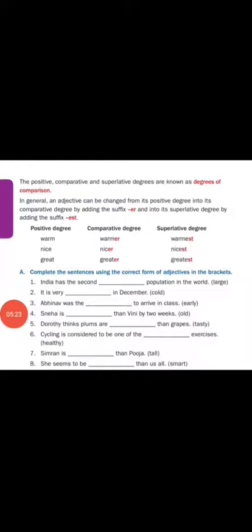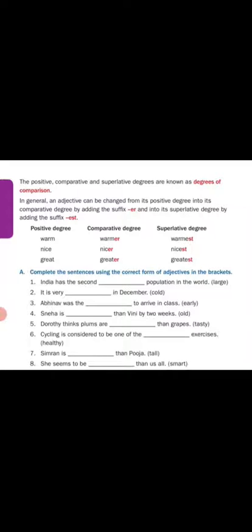The positive, comparative and superlative degrees are known as degrees of comparison. In general, an adjective can be changed from positive degree into comparative degree by adding the suffix ER, and to its superlative degree by adding the suffix EST. That's what we have seen before. Okay, warm, warmer, warmest, nice, nicer, nicest, great, greater, greatest.